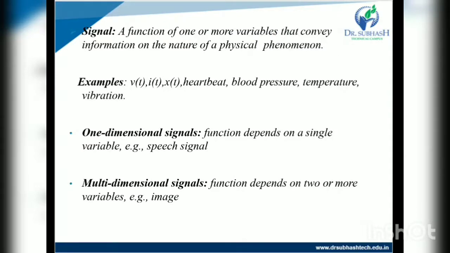So we already discussed that a signal is a function of one or more variables that convey information on the nature of physical phenomena. Examples: heartbeat, blood pressure, temperature, vibration, v of t voltage, i of t current, or any other variable like x of t. One-dimensional signals: the function depends on a single variable, like a speech signal. Multidimensional signals: the function depends on two or more variables, like an image. This depends on the x and y axes.